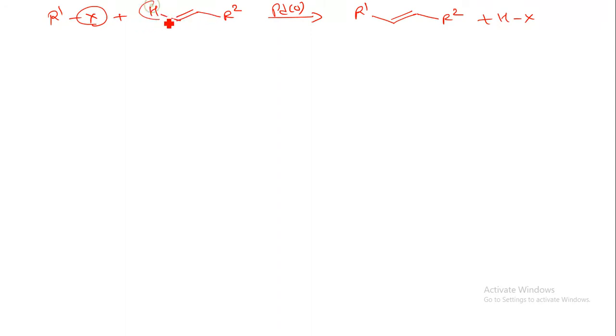So now this H and X will be removed. Here we can have a C=C group. Okay, now via forming Heck reaction. So now let us understand its mechanism.